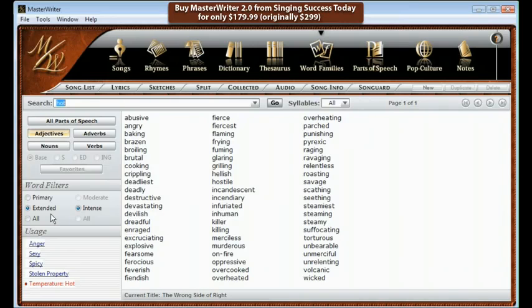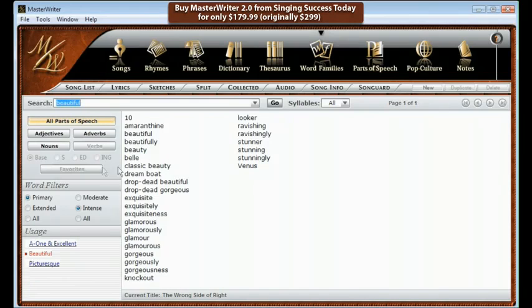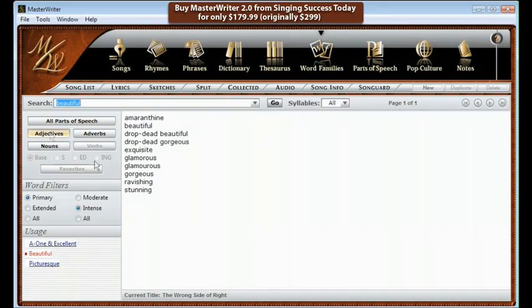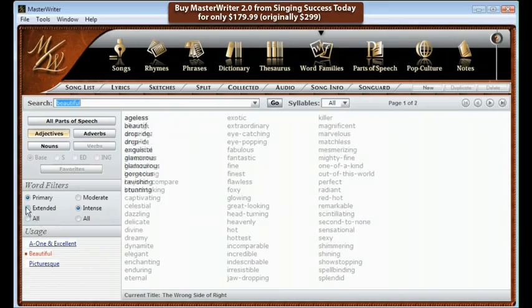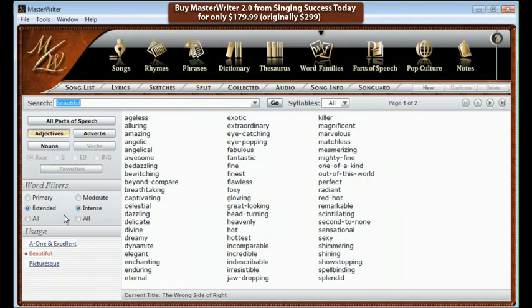Another good example is beautiful, which is in a class of its own and is overused to a great extent because there are very few synonyms for beautiful. In word families, under Extended, you will find a lot of different ways to replace beautiful. Breathtaking, flawless, unforgettable, divine, dazzling, and many more. You can also use these words to intensify beautiful. She had a flawless beauty. She was breathtakingly beautiful. She was unforgettably beautiful.